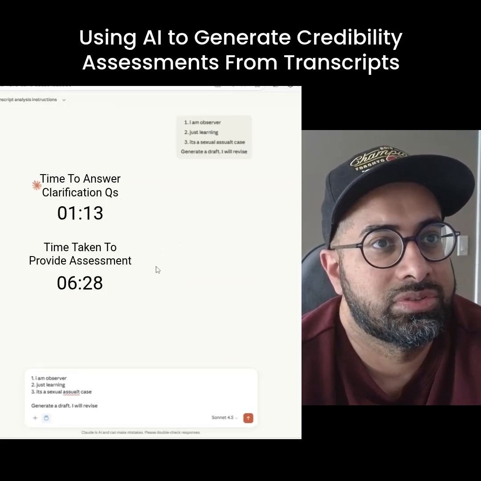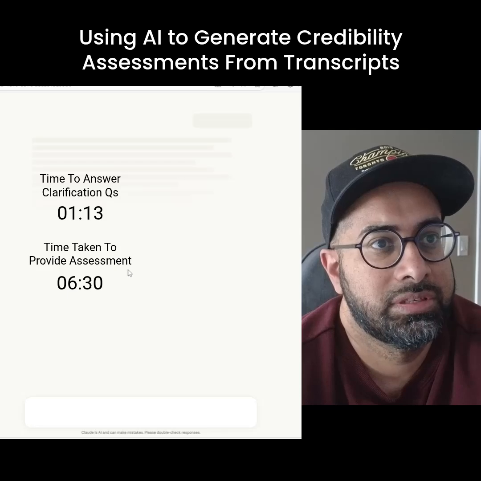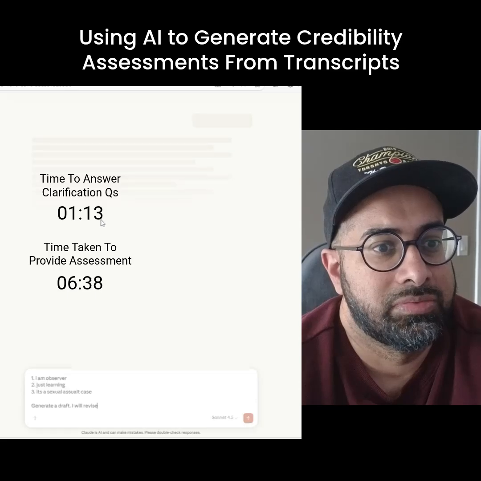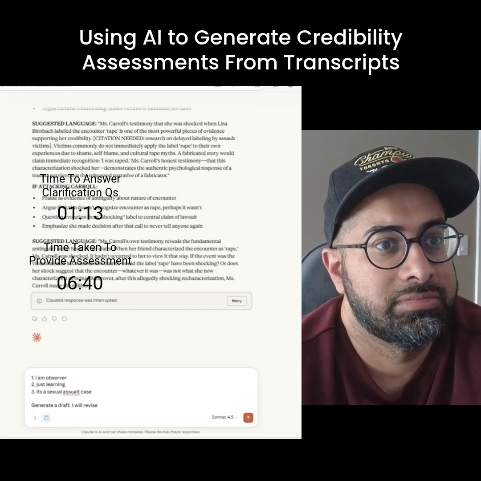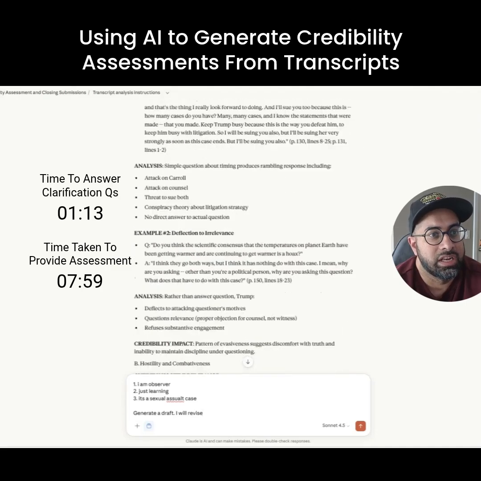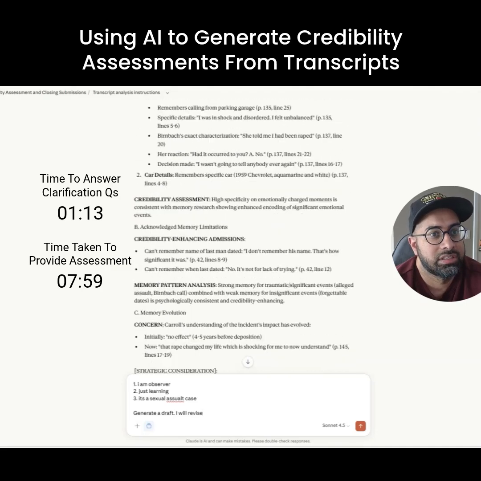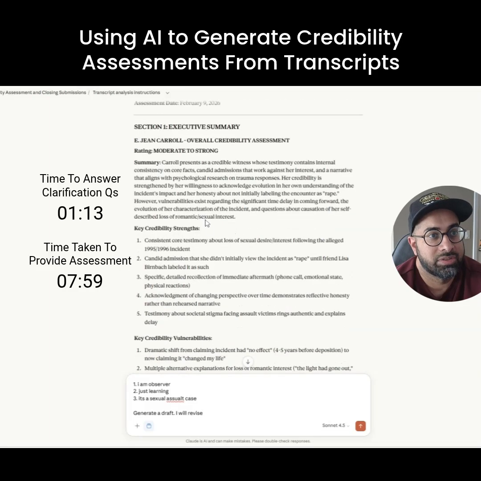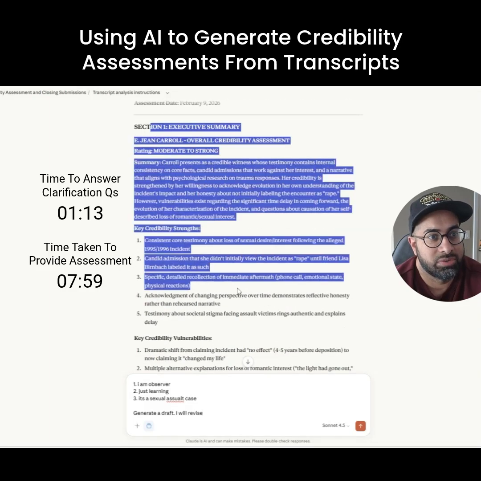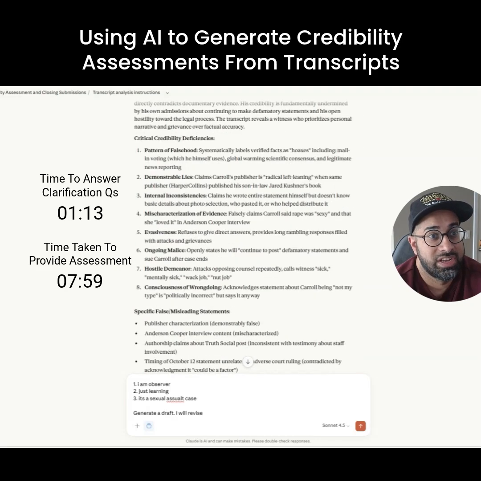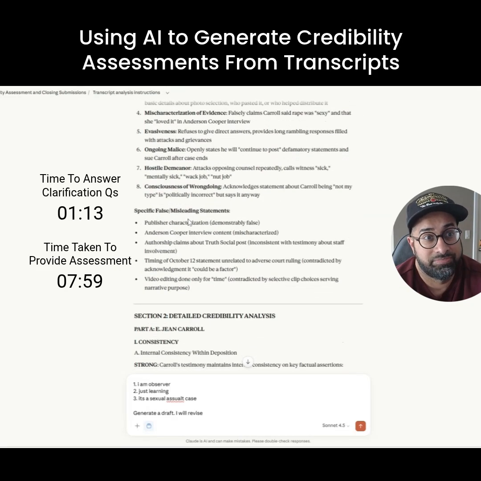Let me see if this works. If I refresh it, maybe it'll show up. Hopefully it works. No, it does not. Oh, there we go. It actually did work. I just refreshed it and there you go. Wow, it's got new content. So here's the credibility assessment. Now it's got an executive summary in section 1. It's got your credibility strengths and weaknesses. So this is really, really, really solid, right?